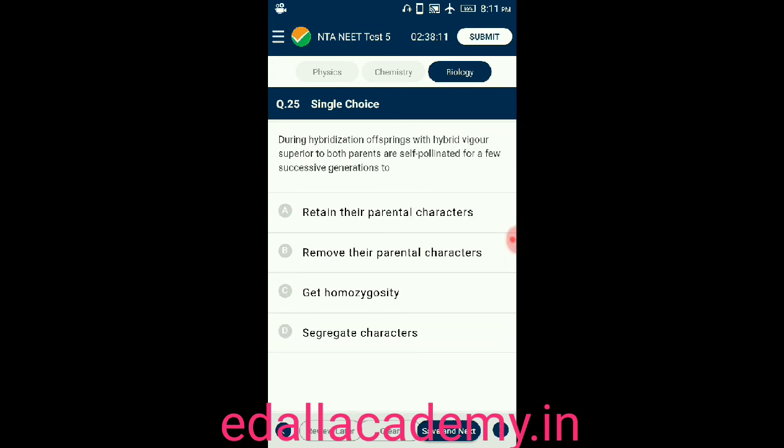Question number 25. During hybridization, offsprings with hybrid vigor superior to both parents are self-pollinated for a few successive generations to, option A, retain their parental character. Option B, remove their parental characters. Option C, get homozygosity. Option D, segregate characters. Among these, the correct answer is get homozygosity. During hybridization, offsprings with hybrid vigor superior to both parents are self-pollinated for few successive generations to get homozygosity is the correct answer for this question.